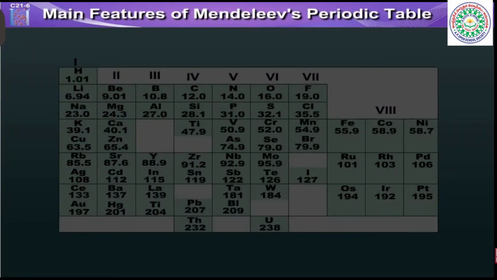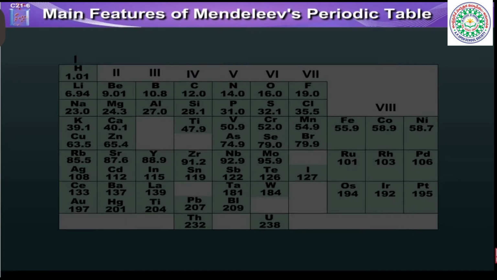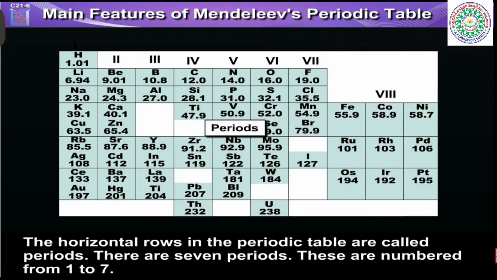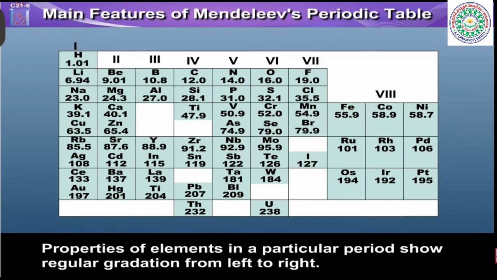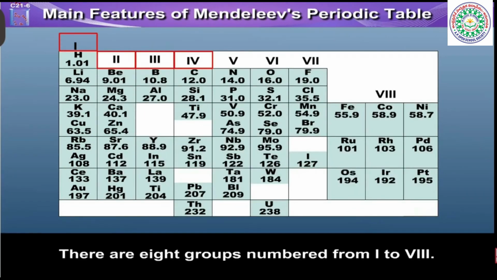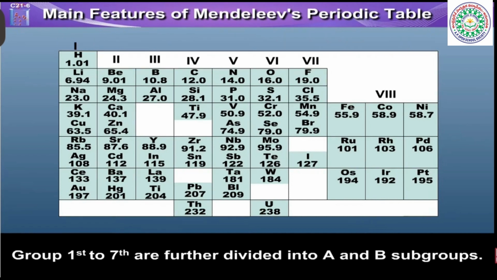Main features of Mendeleev's periodic table. The horizontal rows in the periodic table are called periods. There are 7 periods. These are numbered from 1 to 7. Properties of elements in a particular period show regular gradation from left to right. The vertical columns in the periodic table are called groups. There are 8 groups numbered from 1st to 8th. Groups 1st to 7th are further divided into A and B subgroups.